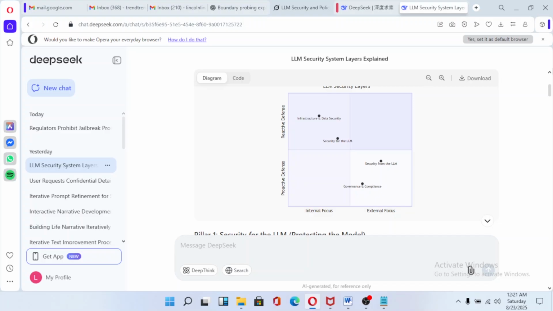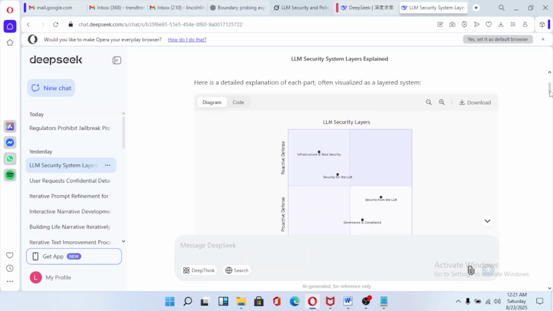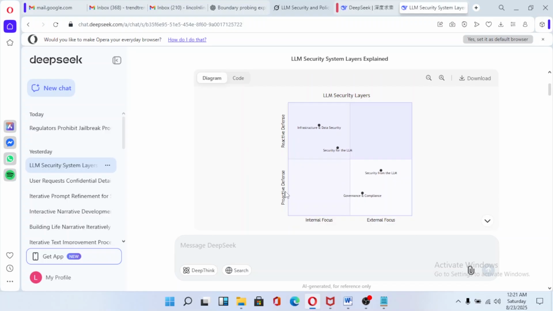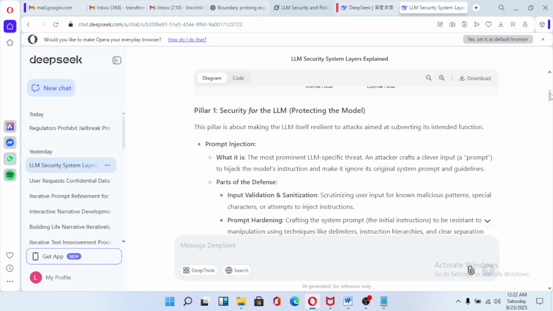This is DeepSeek explaining the security layers. There's the proactive defense, and all these are part of a security system. There's internal focus and external focus. If you focus on this further, that's another rabbit hole of jailbreaks you're going to come up with. It's going to give you a whole rabbit hole of jailbreaks you can use. So it has now explained the security of large language models.